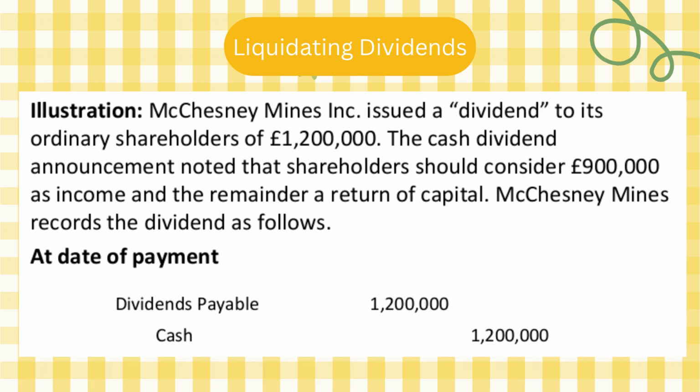Now at date of record there will be no entry, but at date of payment I'm going to pay cash to the shareholders. So dividends payable will go down. It's a liability. It will decrease on the debit side, and on the credit side I'm going to give cash of 1,200,000.